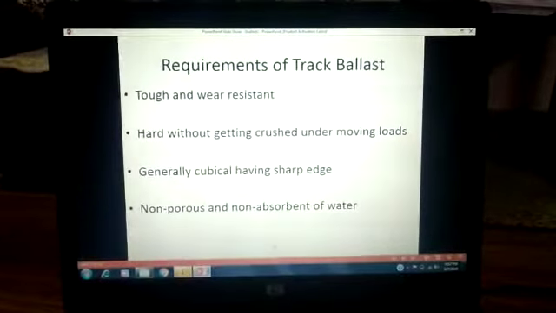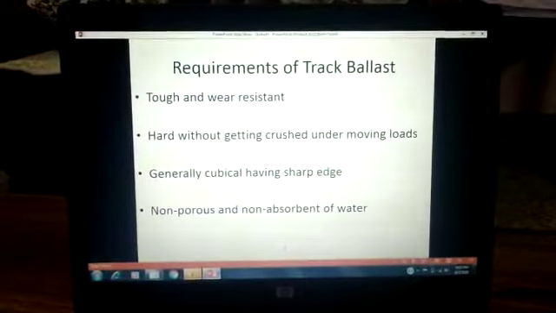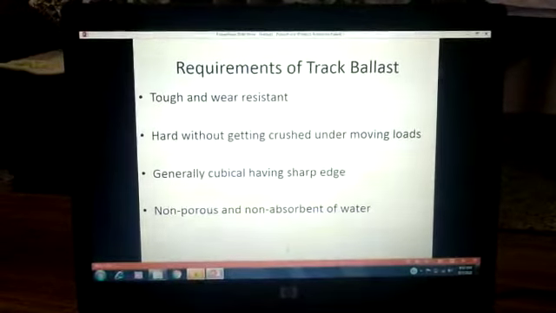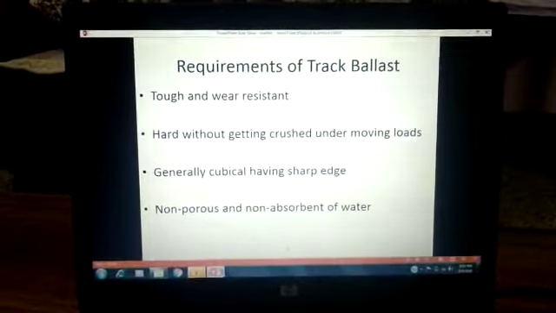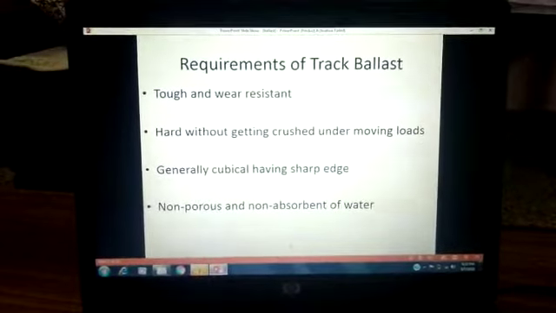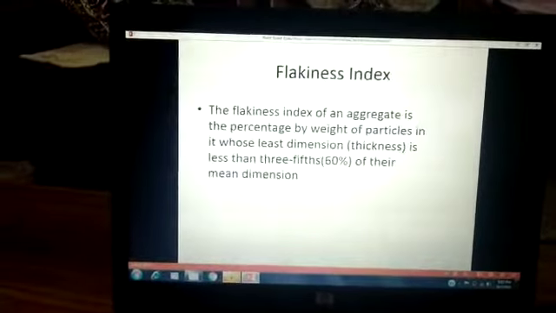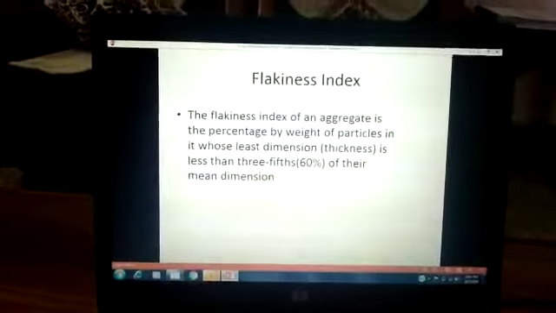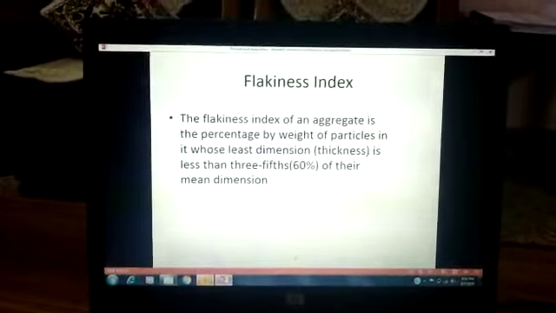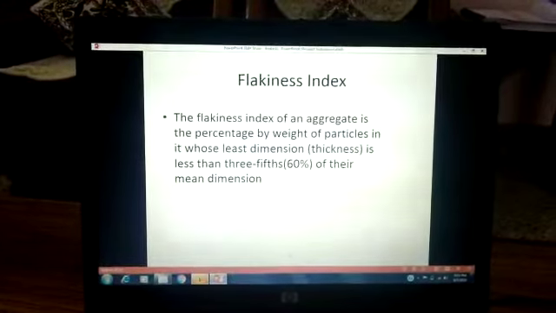Ballast should be tough and wear resistant. It should be hard enough so that it is not crushed when the load is moving on it, and it should be generally cubical in shape, having sharp edges, and non-porous also, and non-absorbent of water. The material which is provided for the ballast should be checked for the flakiness index and the elongation index.